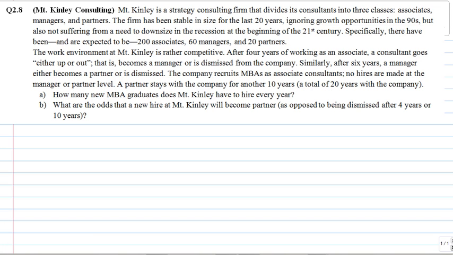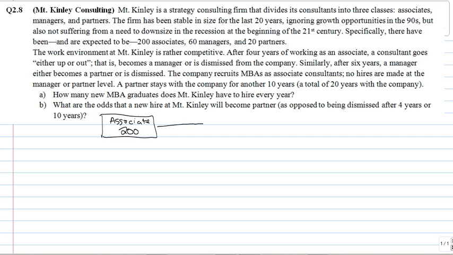To solve this problem, we must apply Little's Law to determine the flow rate for each position within Mount Kinley Consulting firm. Let's first diagram out the career progression for a Mount Kinley consultant. They begin their career out of MBA as an associate, and the firm has 200 of these.